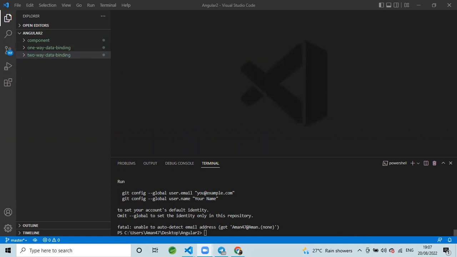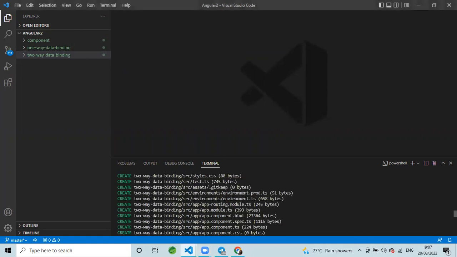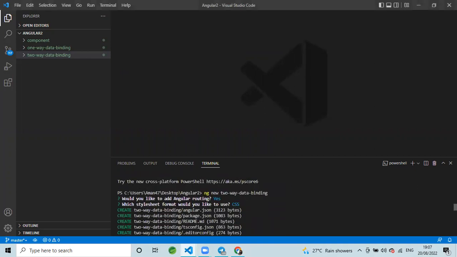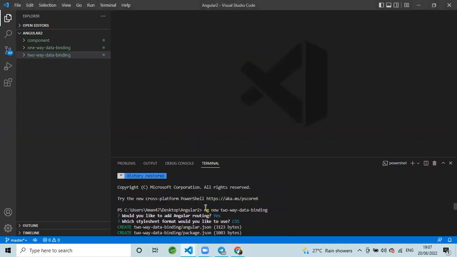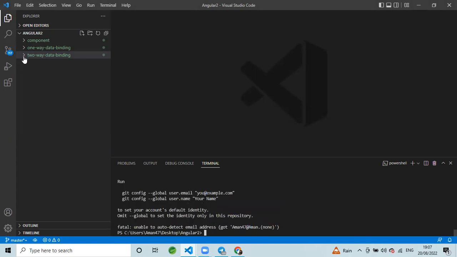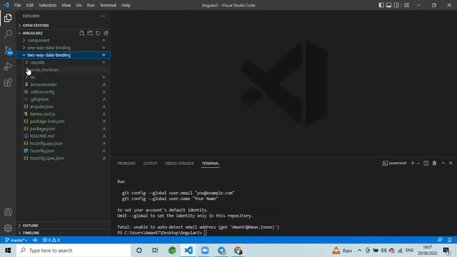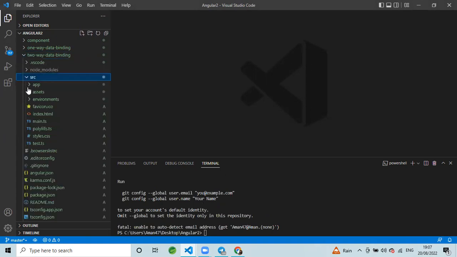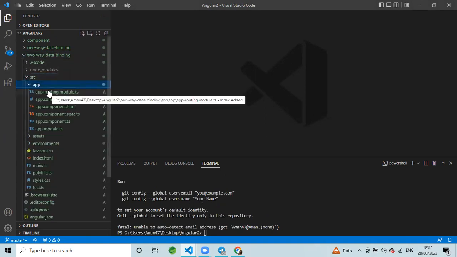See, I have made the package. I have installed it earlier because it will take time to install. So you have to install the package by ng new two-way-data-binding. And you have to give the routing, add Angular routing, yes, and CSS, yes. Both you have to give, and here the two-way data binding package has been created. Now we have to expand two-way data binding, then src, then app. Now here we have got the app routing module, app HTML, TS module.